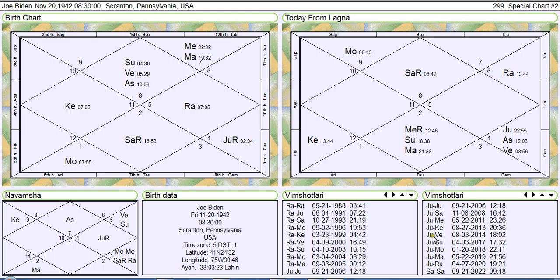Current subperiod is Venus. Venus for Scorpio is the most malefic planet. It rules his 12th house. And it afflicts Sun, which is natural significator for male children. And it afflicts Sun, ruling the house of karma and professional life.